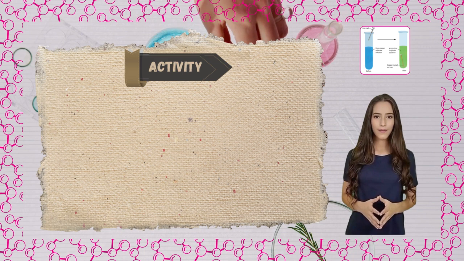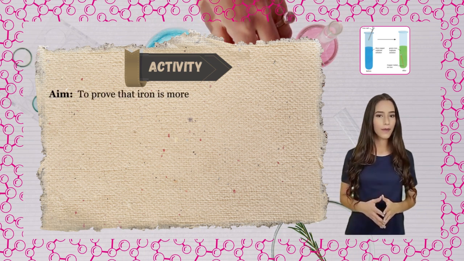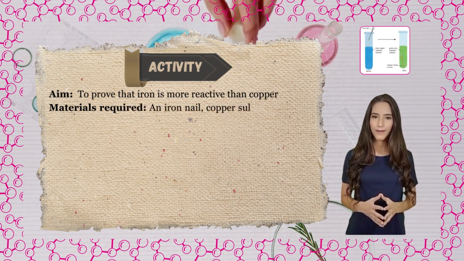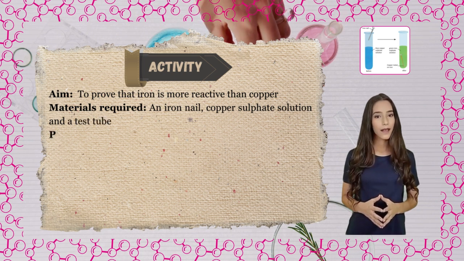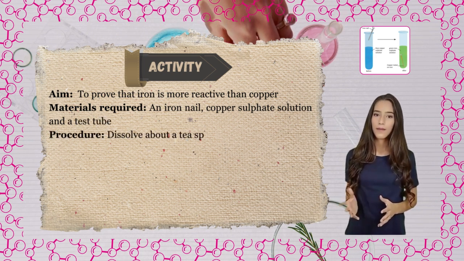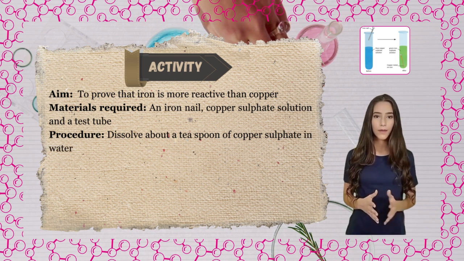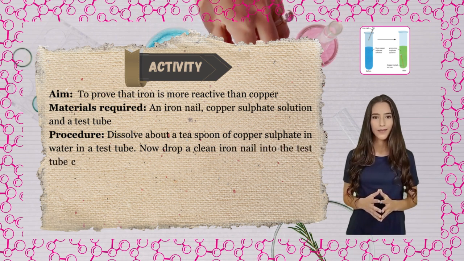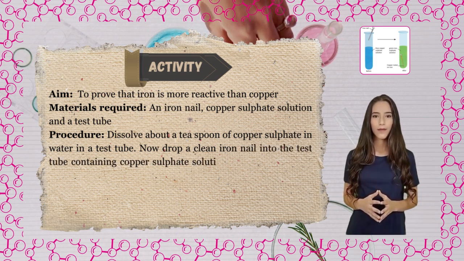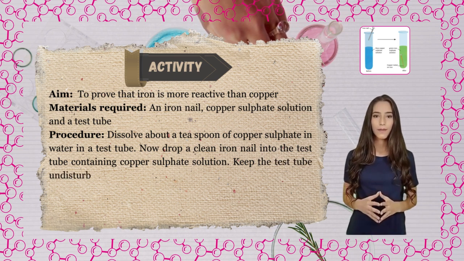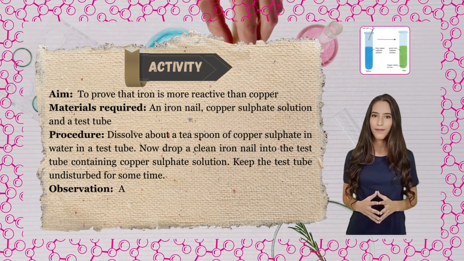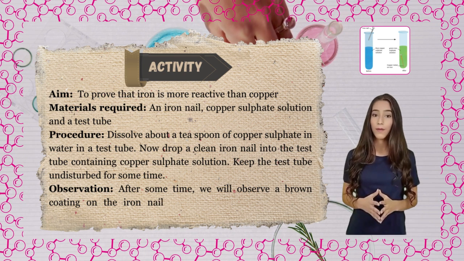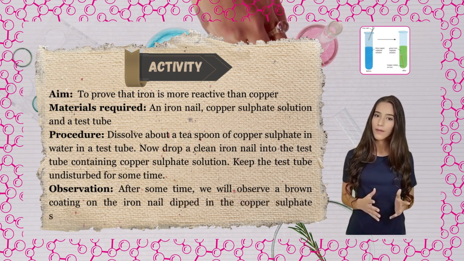Activity. Aim: to prove that iron is more reactive than copper. Materials required: an iron nail, copper sulfate solution, and a test tube. Procedure: dissolve about a teaspoon of copper sulfate in water in a test tube. Now drop a clean iron nail into the test tube containing copper sulfate solution. Keep the test tube undisturbed for some time. Observation: after some time, we will observe a brown coating on the iron nail dipped in the copper sulfate solution.